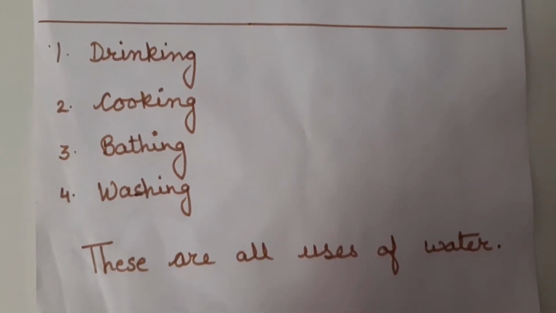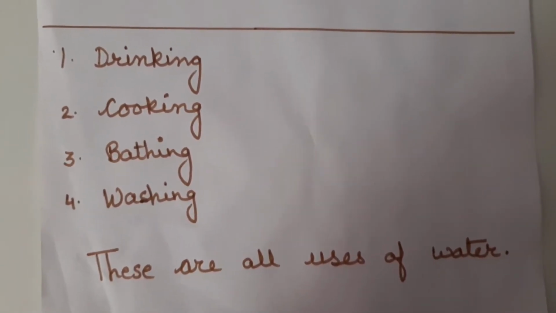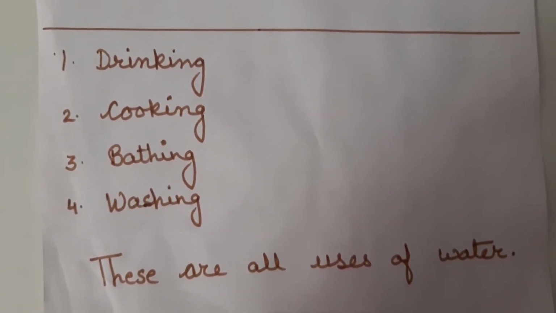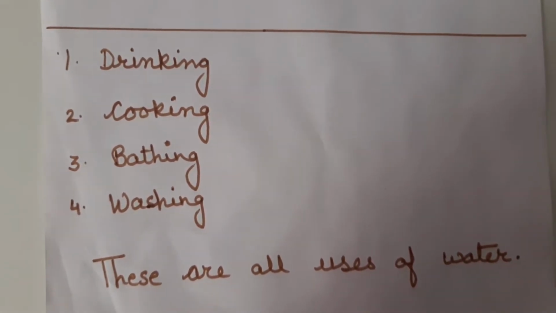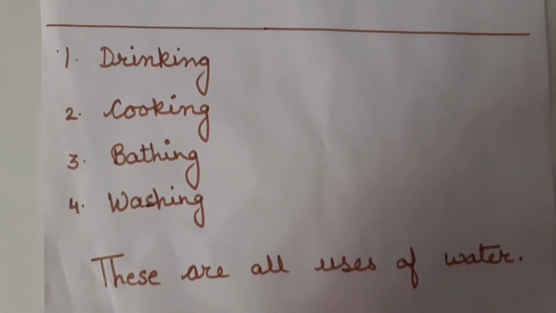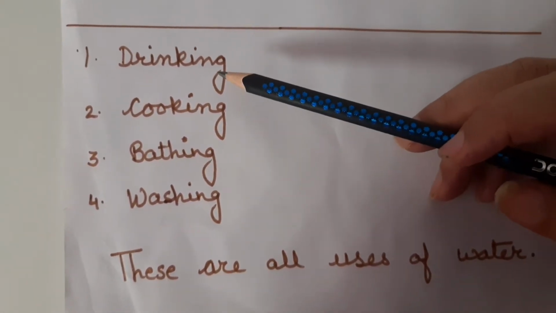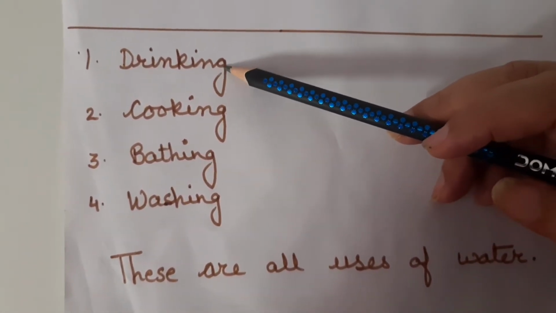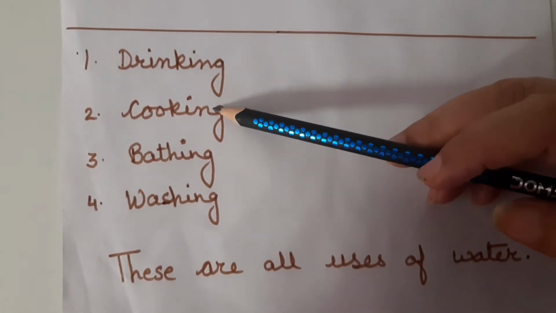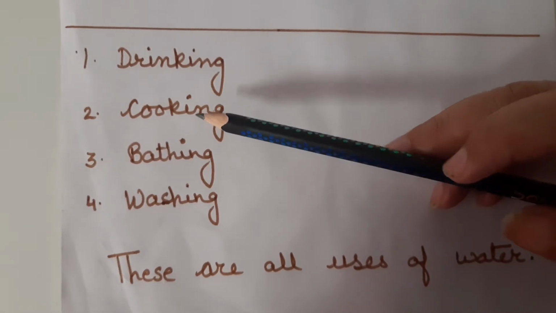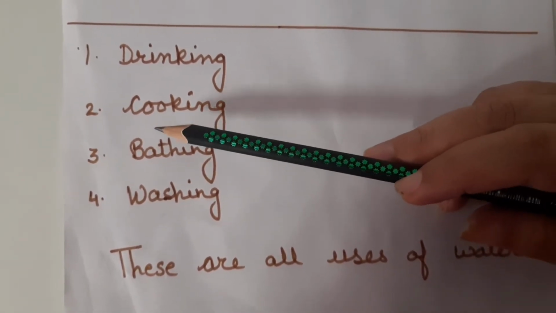Now children, hope you all have written the spellings. You can check the spellings from here. In the first blank you will write drinking. The girl was drinking the water. So write down drinking. The spelling of drinking is D-R-I-N-K-I-N-G. Drinking. In number 2, what was the mother doing? She was cooking food. So in number 2, write down cooking.